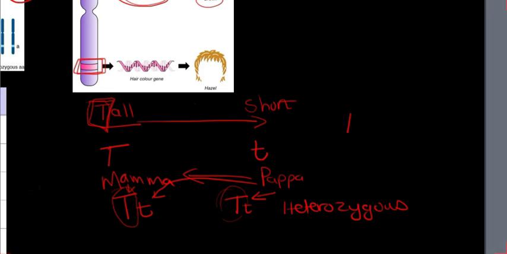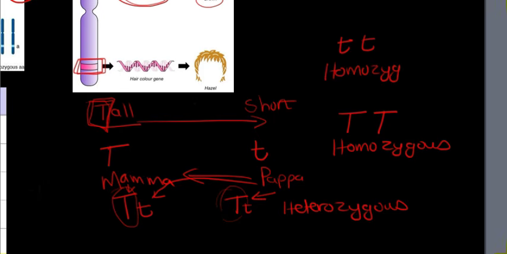If, for example, the mom has the tall dominant gene as well as the father, they would be the same, so we would call that homozygous. And if the mom was short and the father was short, then you'd have a homozygous short plant, because there is no dominant trait to overshadow that one.